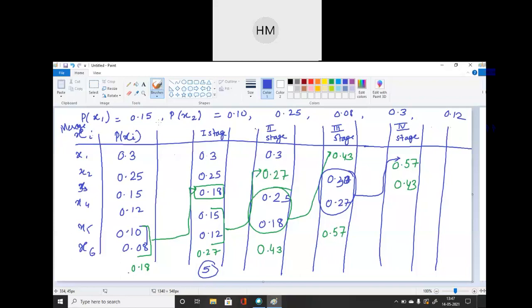So you can see the difference between your Huffman and Shannon-Fano coding. Both are easy approaches to designing source coding. ठीक है? Same formulas you have to apply to find entropy and efficiency. Length of the code formulas will remain the same. ठीक है? Just the procedure is a little bit different. And you can design both the codes for the same messages and compare which one is better to use. So you can compare that also.